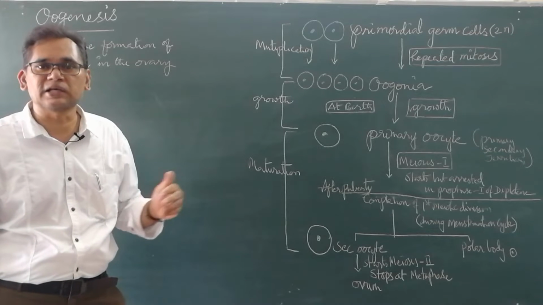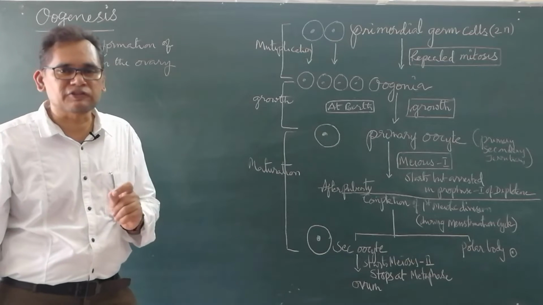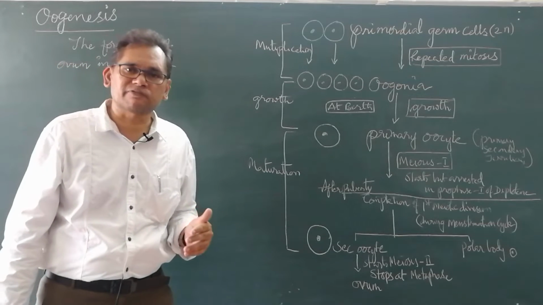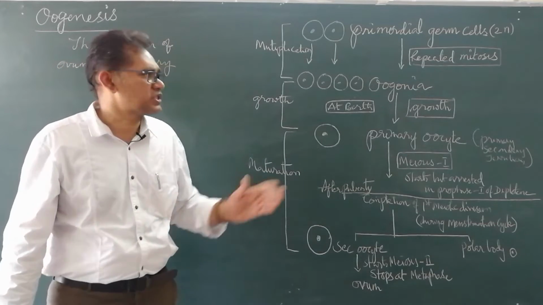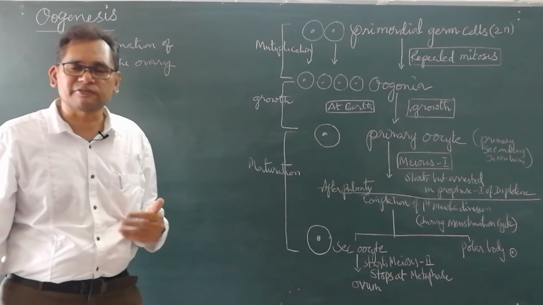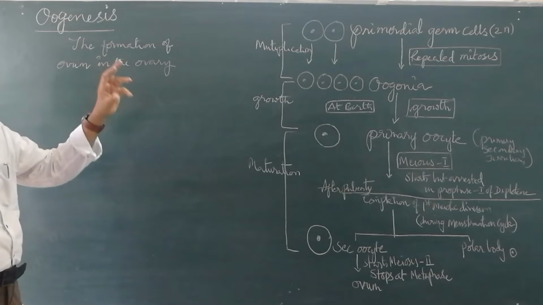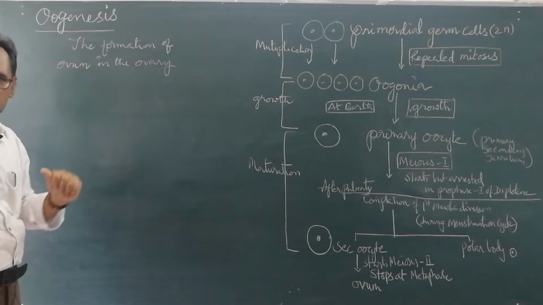That is the 25th week of the development of the fetus. These structures, oogonia, are formed in the female fetus. Now this is oogenesis, the process of formation of ova.